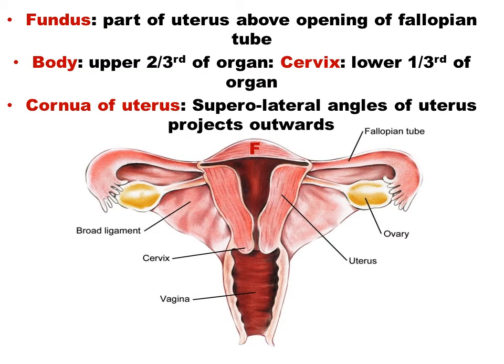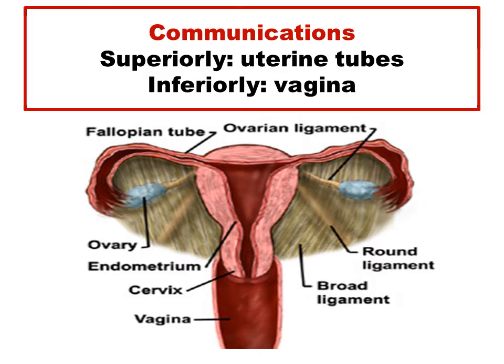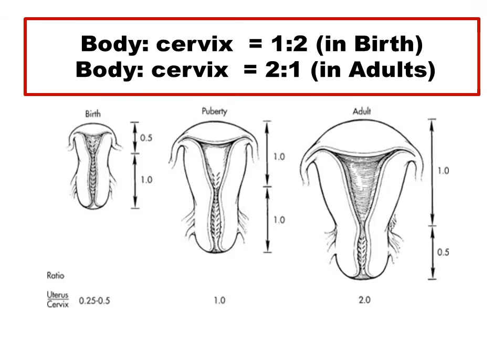The fundus is the part of the uterus above the opening of the fallopian or uterine tube. The body is the upper two-thirds of the organ. The cervix is the lower one-third of the organ. We have the angles of the uterus, known as the corners of the uterus, at the superior lateral angles, from which the fallopian tubes project. So the uterus communicates superiorly with the fallopian tubes and inferiorly with the vagina.